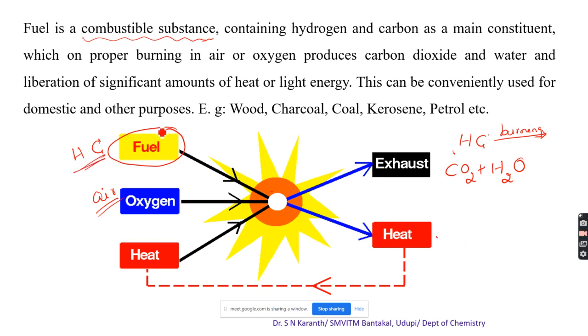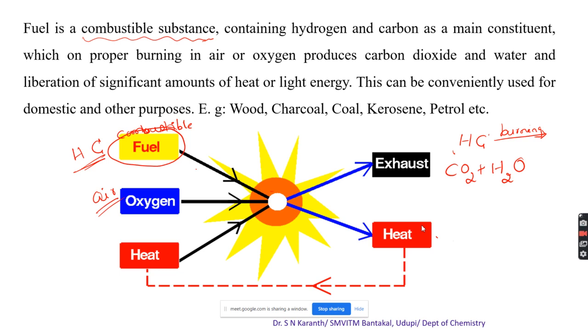It is a combustible substance containing hydrogen and carbon as a main constituent, which on proper burning in the presence of air or oxygen produces carbon dioxide and water, with the liberation of a significant amount of heat.